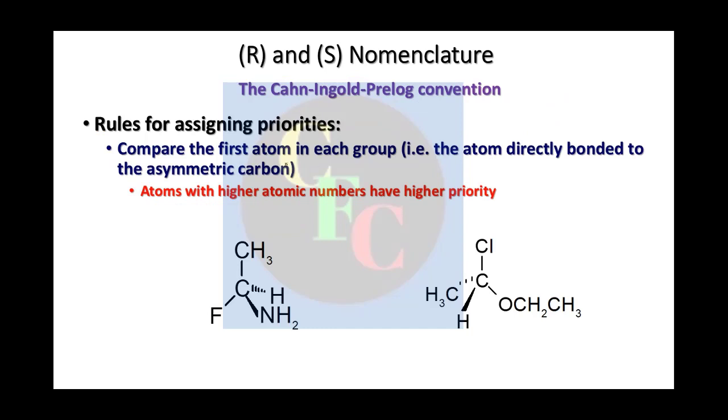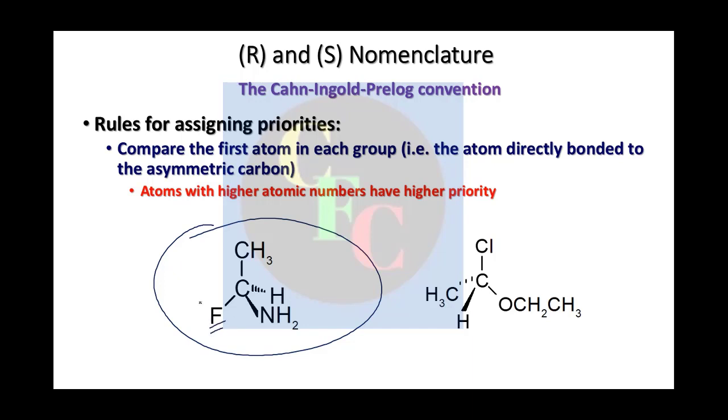So the first rule is we have to compare the first atom in each group that is directly bonded, and the atom with the highest atomic number will have the highest priority. So just by going by the atomic numbers we will have the highest priority. Now there are 2 examples. Let's do it. In the first one, which atom has the highest atomic number?